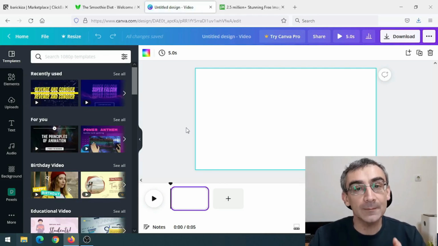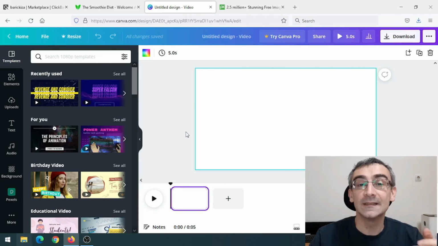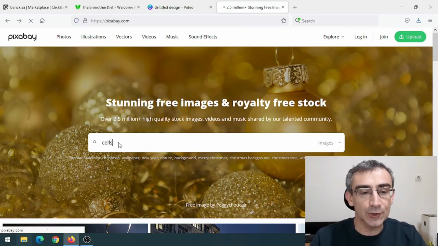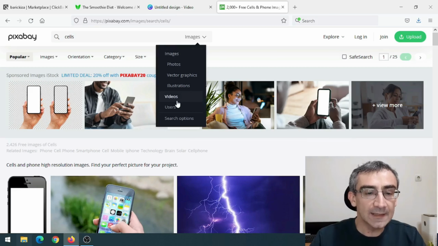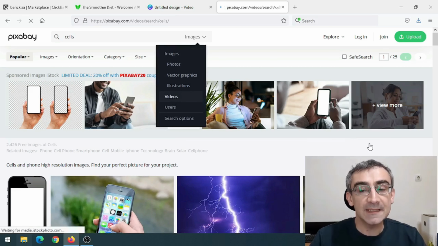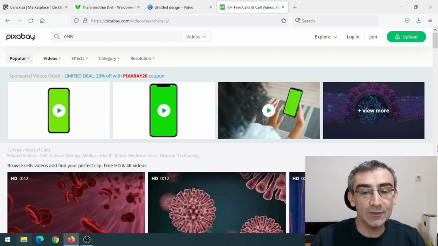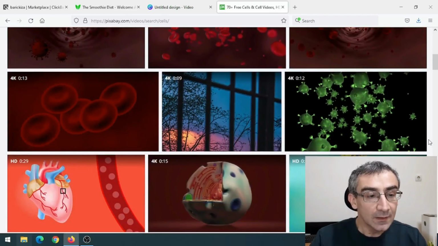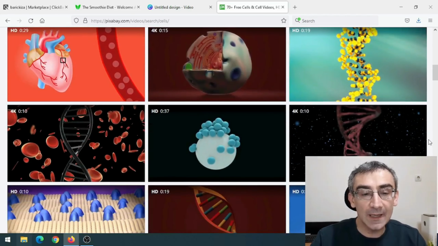Now, if you're a pro member on Canva, you can find those videos here on Canva. But if you're not, then you need to go on a website called Pixabay. And here in the search bar, you need to type sales and then click search and then click here on videos, and Pixabay will give you royalty free videos of sales. And you need to find weird and oddly looking videos that will grab the attention.